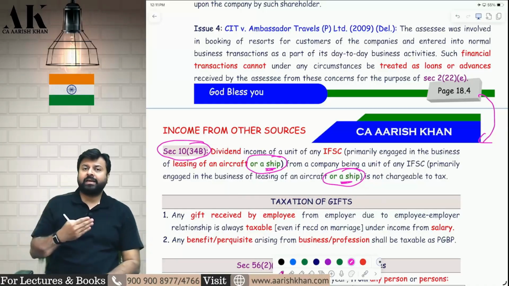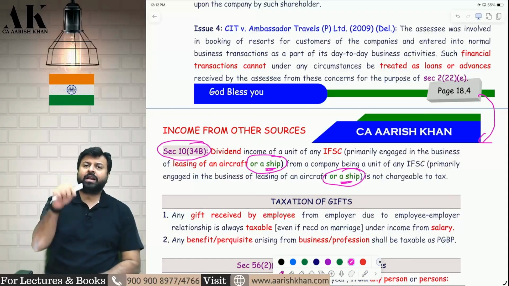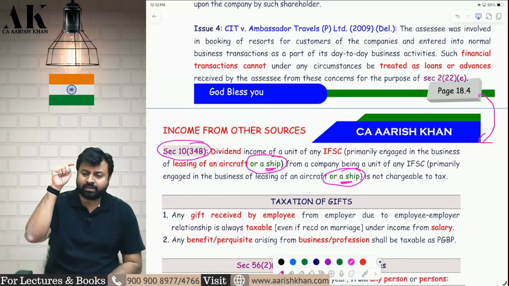One company is engaged in leasing of aircraft. Another company is also engaged in leasing of aircraft. Both of them are in IFSC. Then the dividend received by one company from another is exempt. Earlier that was only applicable to leasing of aircraft companies. Now that is extended to leasing of ship companies also.